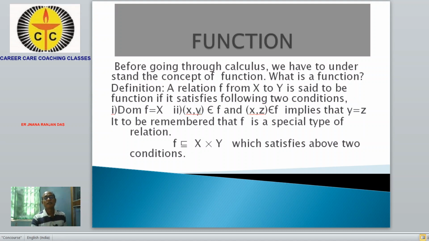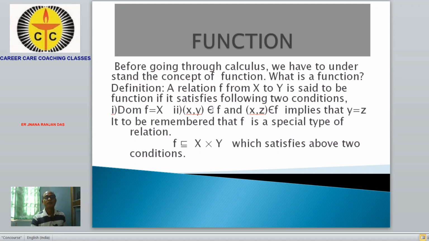Then (x, y) and (x, z) belong to f implies y is equal to z, which means that there is a single relation, that is, no two elements are related to a single element of the first set.